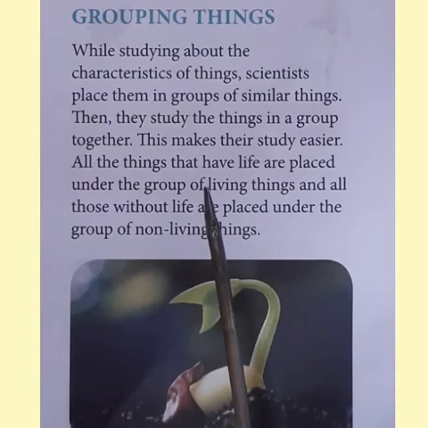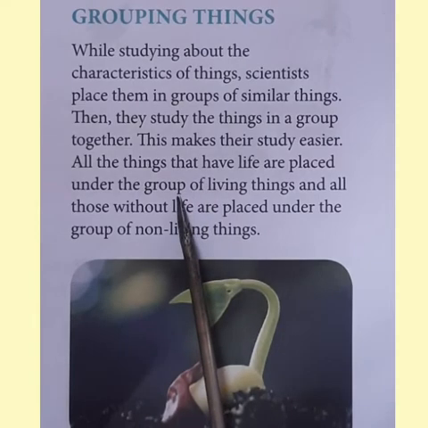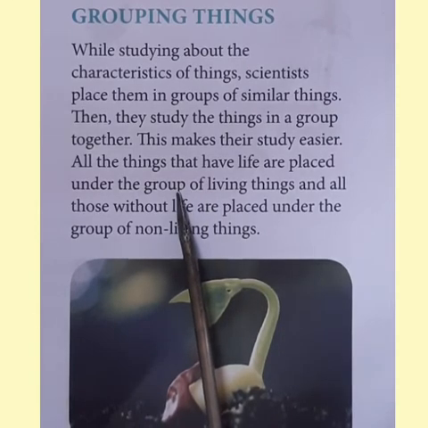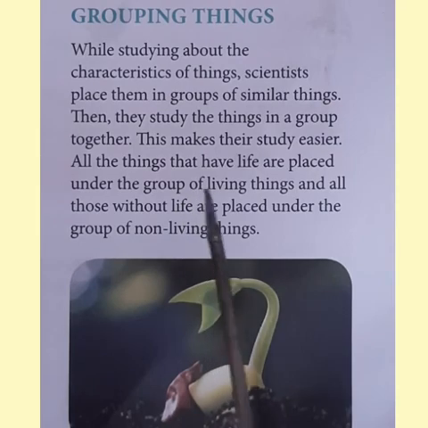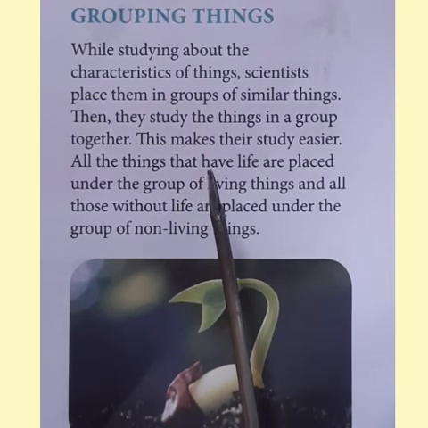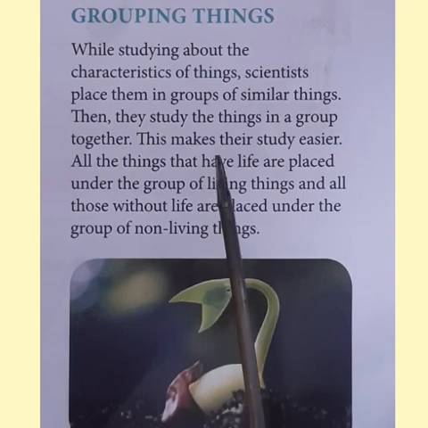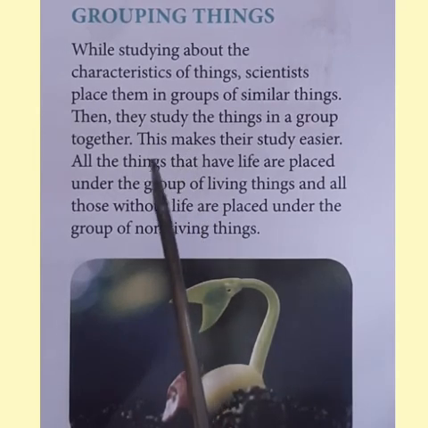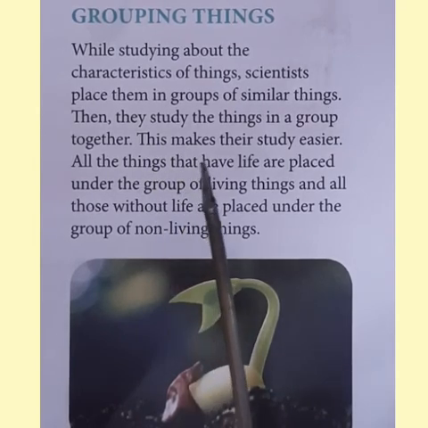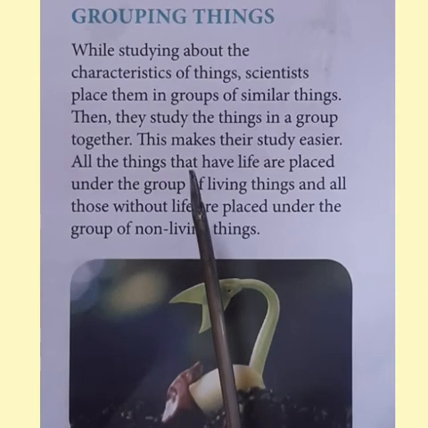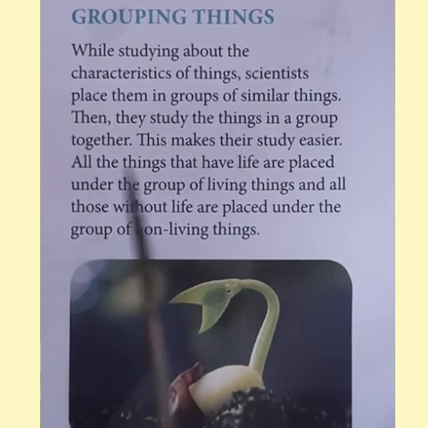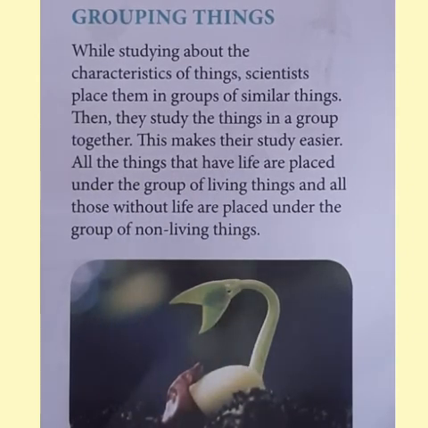So recall once again. Of course, all living things will move from place to place. Then, living things are made up of cells. Living things will grow and change. They will respond to stimulus. They will produce their young ones. So all these are the characteristics seen in living beings, whereas non-living beings will not show all these characters. So they are grouped differently.